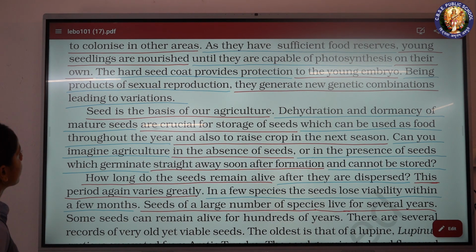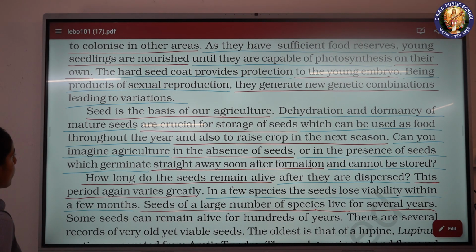Young seedlings are nourished until they are capable of photosynthesis on their own. The hard seed coat provides protection to the young embryo. Being products of sexual reproduction, they generate new genetic combinations leading to variations.